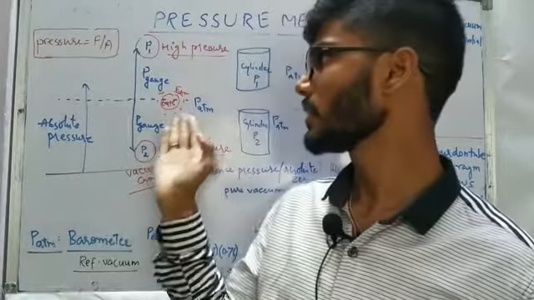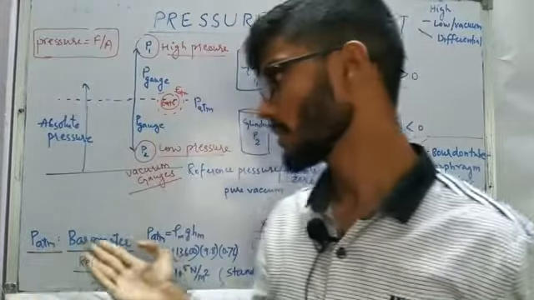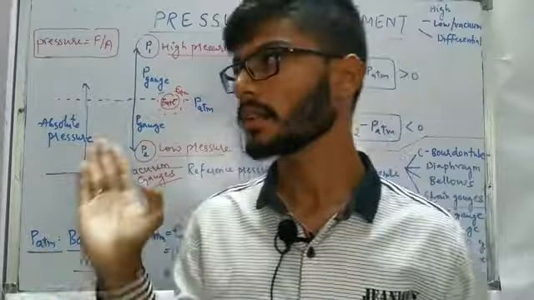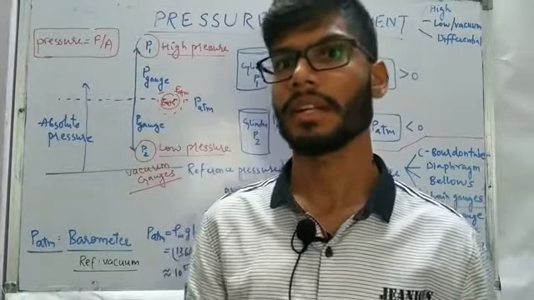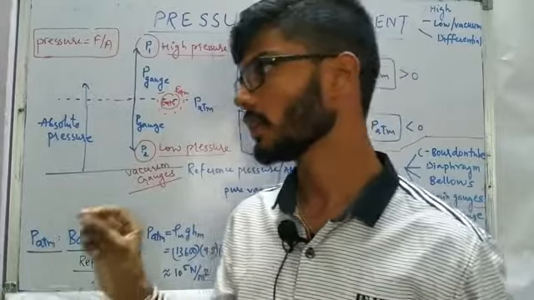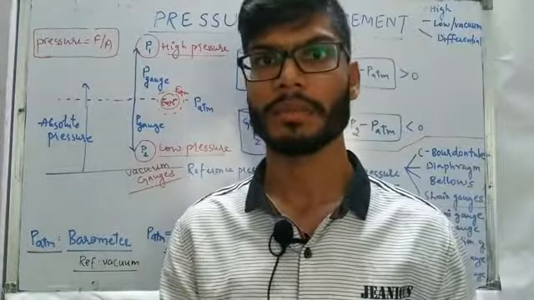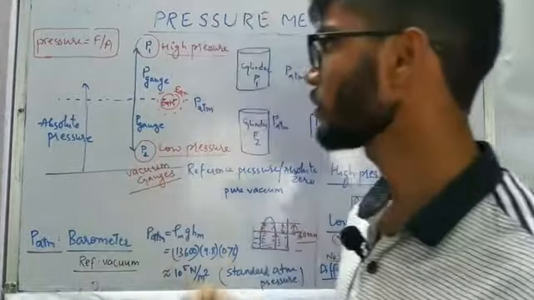If we take PATM as the standard atmospheric pressure, 10 to the power 5 Newton per meter square, then we need to maintain that reference every time, which is going to be a little difficult. So that's why this PATM is not the standard atmospheric pressure. It is just the atmospheric pressure, which varies from location to location.